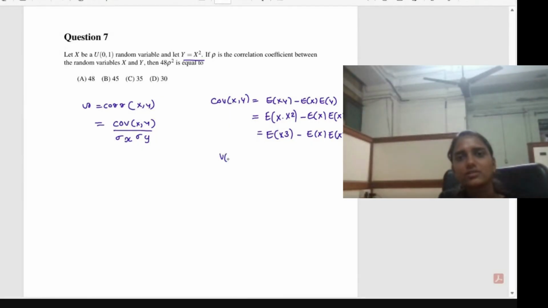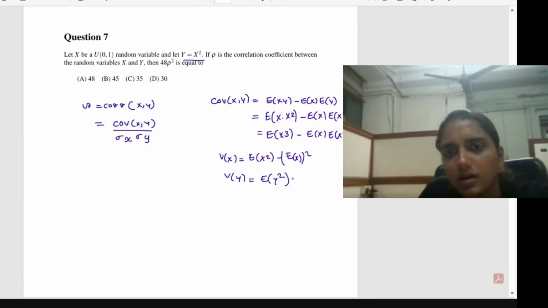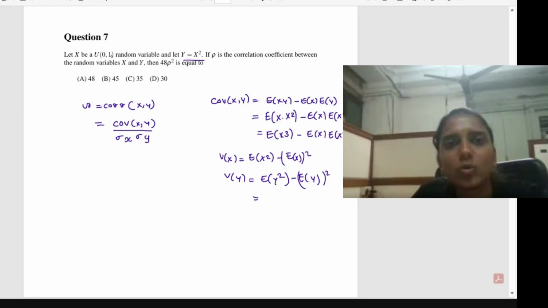Then the variance of X, you can write as the expectation of X squared minus the square of the expectation of X. Then the variance of Y will give you the expectation of Y squared minus the square of the expectation of Y. We don't have any idea about the distribution of the random variable Y, but we already have the relation Y equal to X squared.